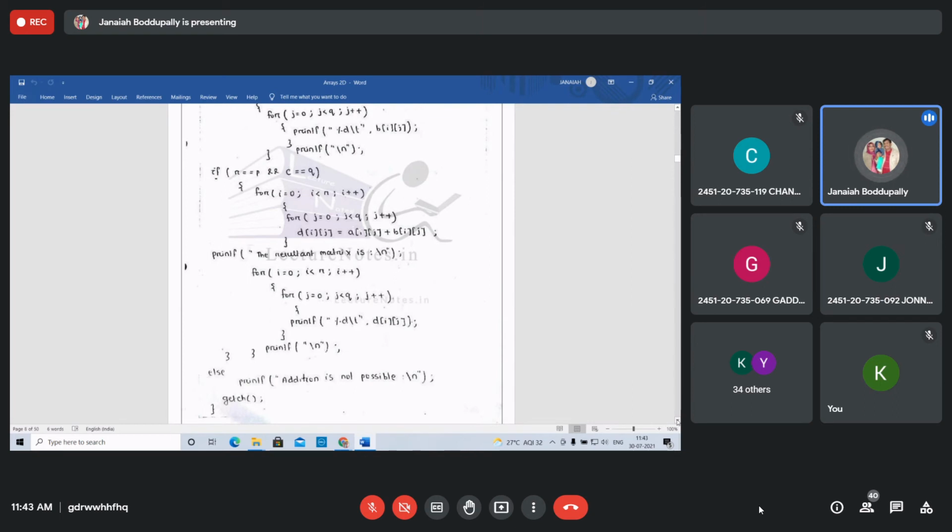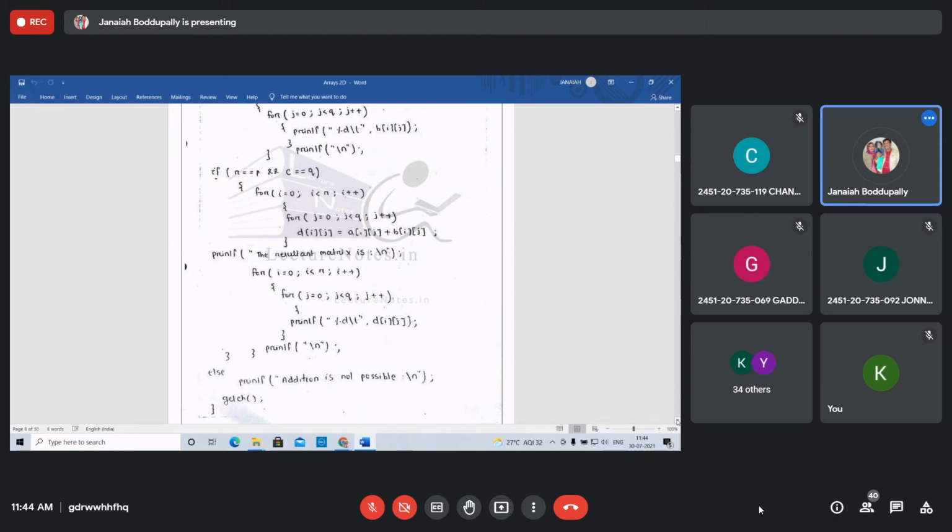The resultant matrix is displayed the same way as before. For I equal 0, I less than R, I plus plus. For J equal 0, J less than Q. Q also you can take, C also you can take, whatever. In the outer for loop, I equal 0, I less than R, P also you can take, whatever. Same inner for loop, J equal 0, J less than Q, J plus plus. Printf %d, same as how to display the matrix elements, that's it.